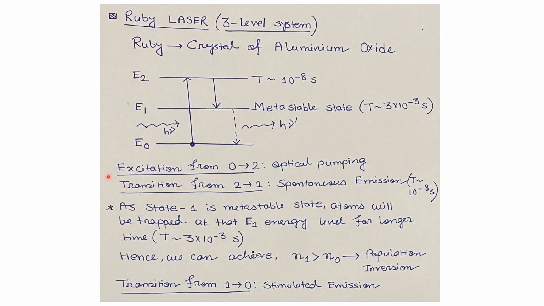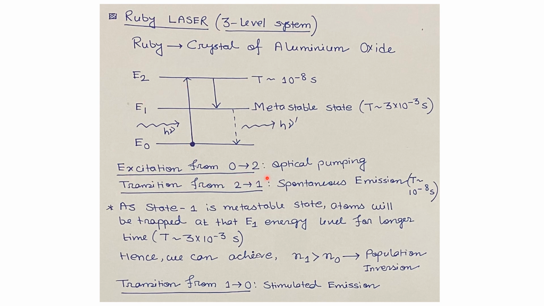Now we will see what atomic transition processes are happening in the case of the ruby laser. So first one is excitation from the energy level 0 to 2. So that is the transition from this energy level to this energy level. When we apply some photon energy h nu, which is equal to E2 minus E0, then some atoms will be excited to the energy level E2.